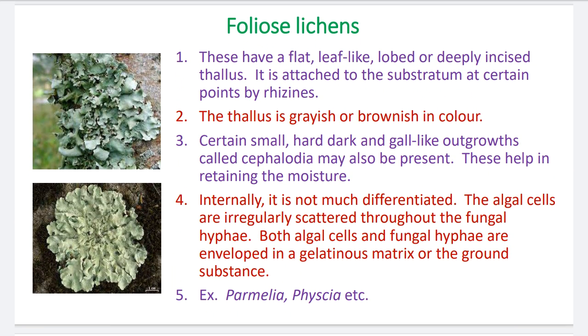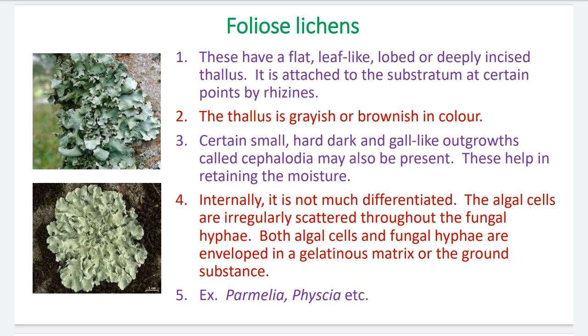The second type of lichen thallus is foliose lichens. Foliose means leaf-like. Crustose means crust-like, layer-like. Crust means a very thin layer and foliose means leaf-like. Point number 1. Their thallus is flat and leaf-like.